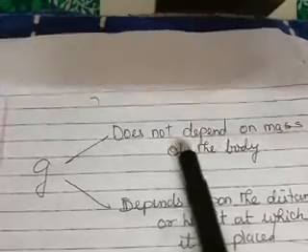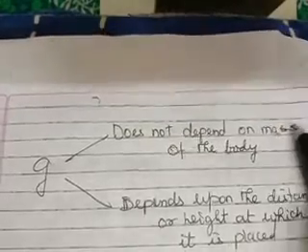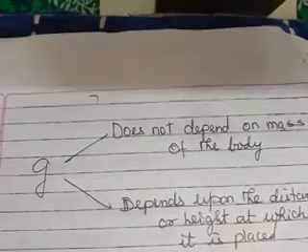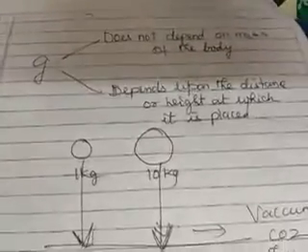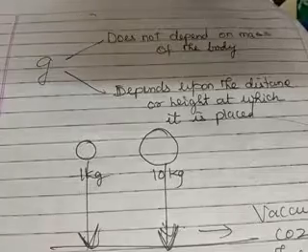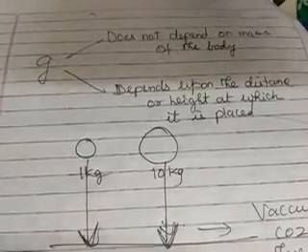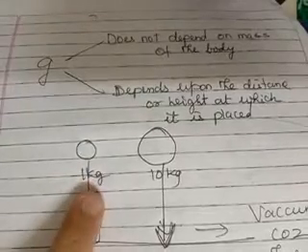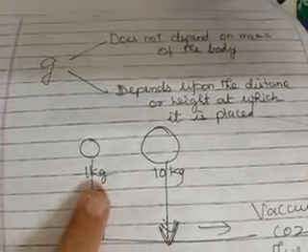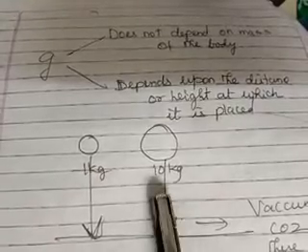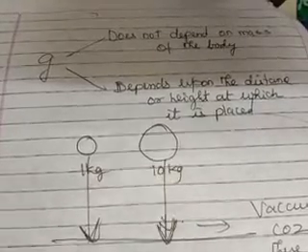It does not depend on mass of the body. It depends on the distance or height at which it is placed. So let me give an example. Okay, children, I am giving you two things in your hand, one small lime and a pumpkin. The lime will not be 1 kg, but I am just taking it as a consideration. So 1 kilogram, and a pumpkin of weight 10 kilogram.